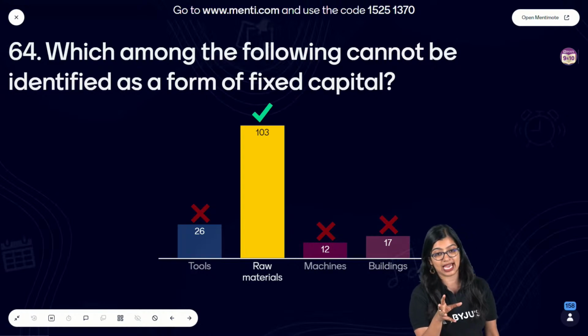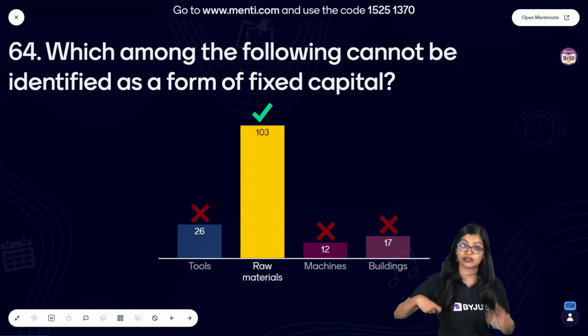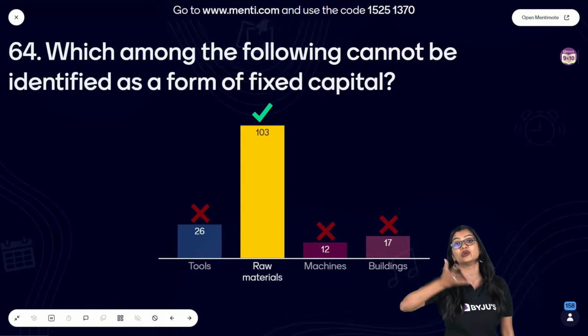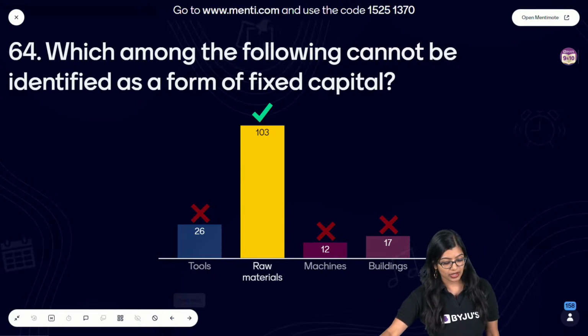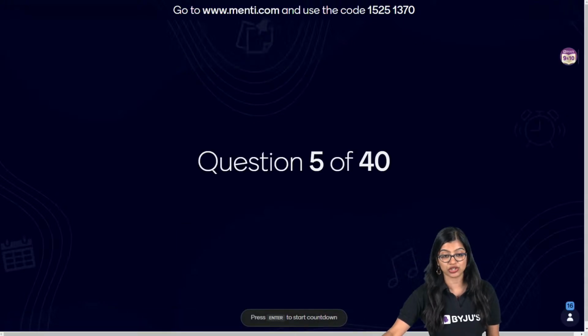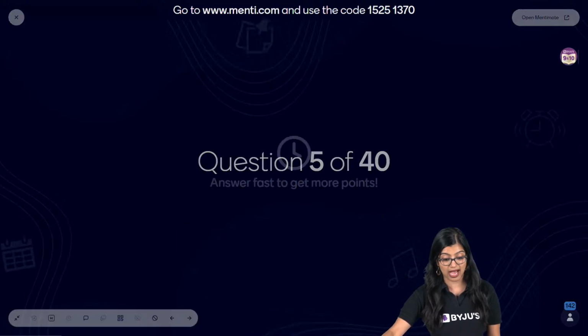Exactly, it's your working capital, right? This along with human resources, when it's implemented, you are able to develop, right? Very good. Now moving on to the next one, question number 5 or question number 65. Let's have a look.